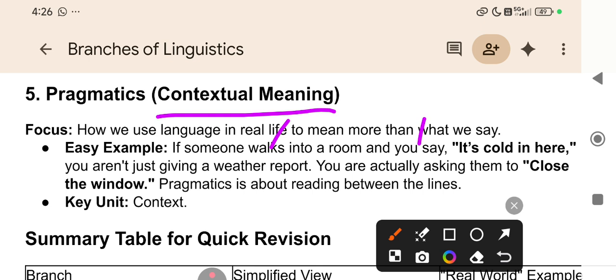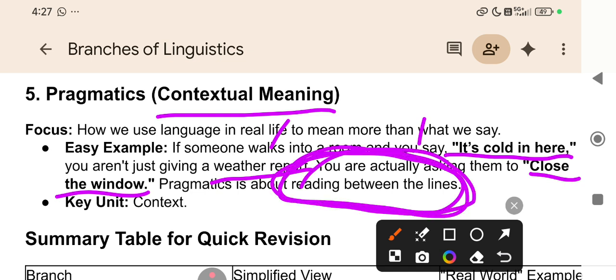For example, if someone walks into a room and you say it is cold in here, you are not just giving a weather report. You are actually asking them to close the window. So it is cold in here, right? Practically you mean to say, please close the window. So pragmatics is about reading between the lines. That's very important. You have to understand what is not said directly.